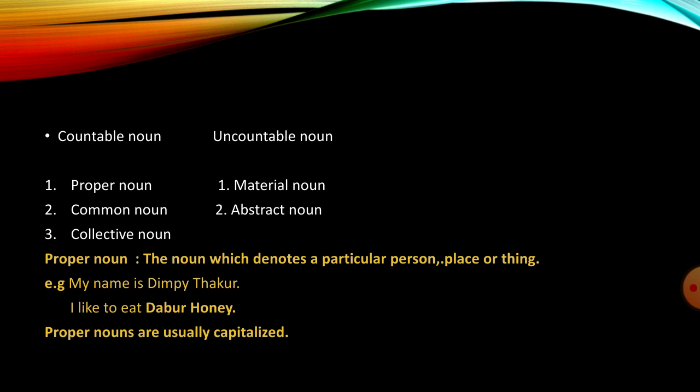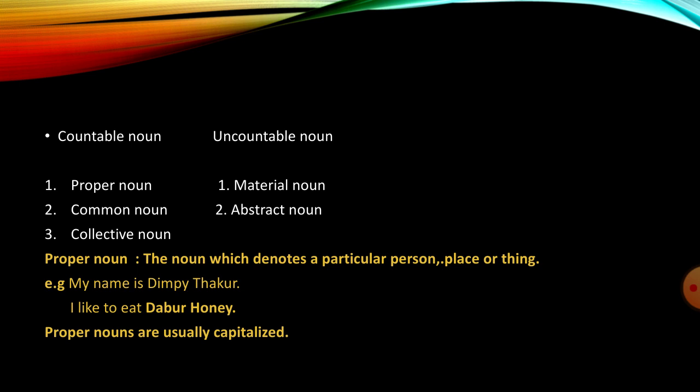Dimpy Thakur and Dabur words come under the category of proper noun because these are the names of particular things or persons. Now, proper nouns are usually capitalized, means while writing, the first character of the proper noun is always written in capital letter.